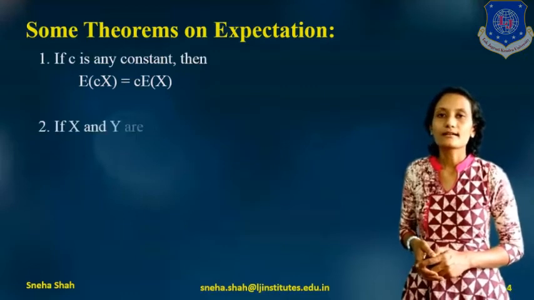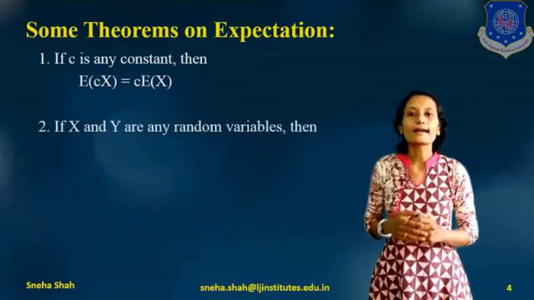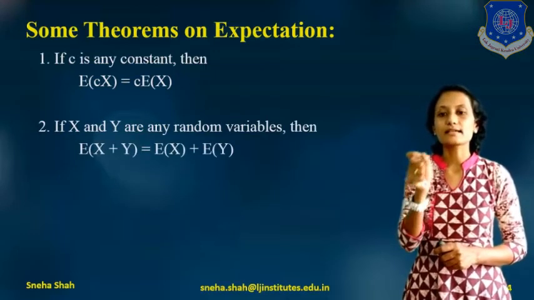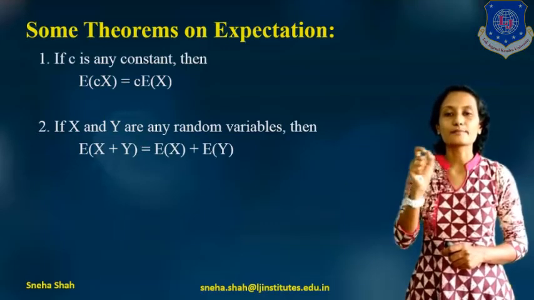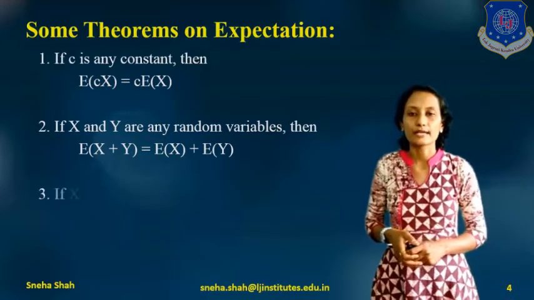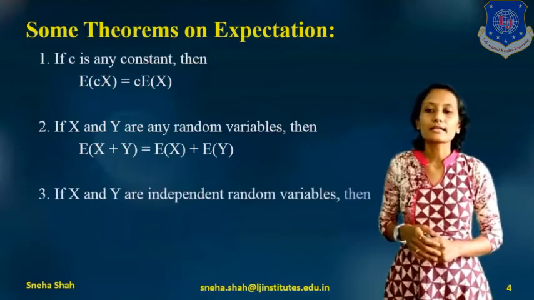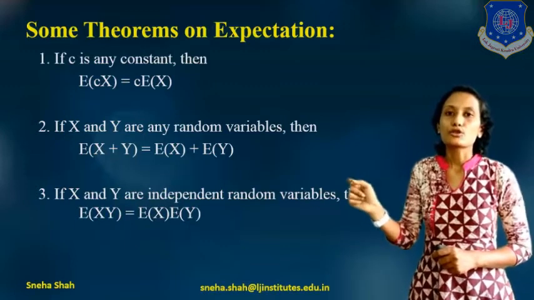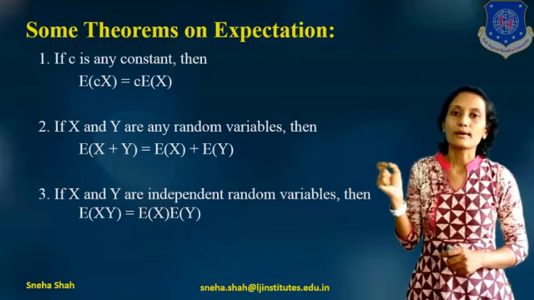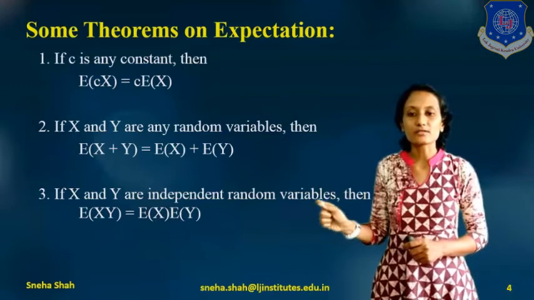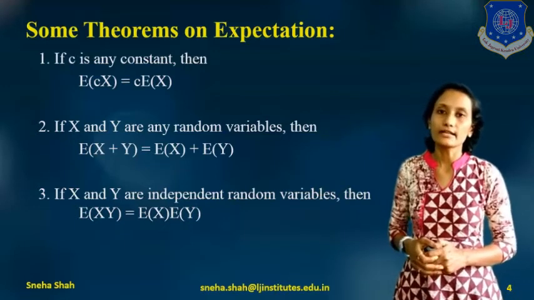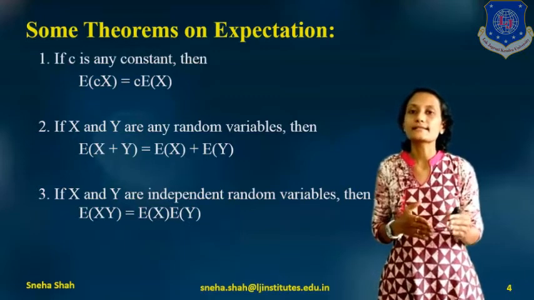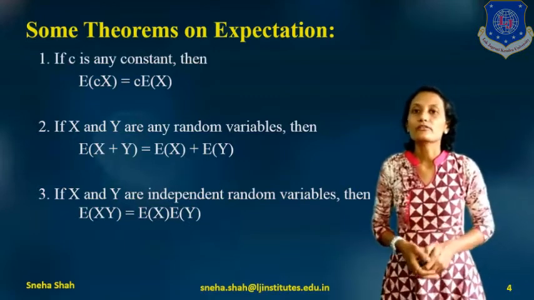The second theorem: if x and y are any random variables, then the expected value of x plus y equals the expected value of x plus the expected value of y. The third property: if x and y are independent random variables, then the joint expected value E of xy equals E of x times E of y, meaning the multiplication of the expected value of x and the expected value of y.